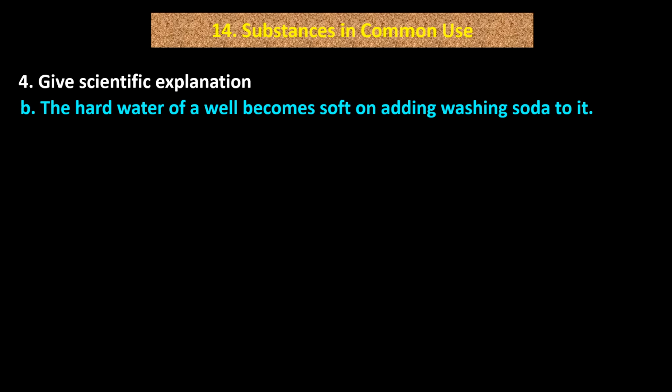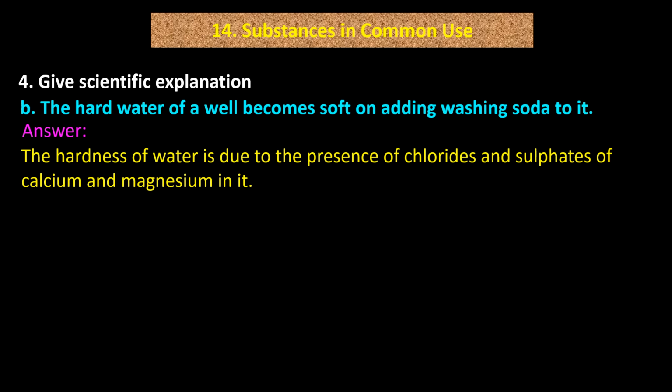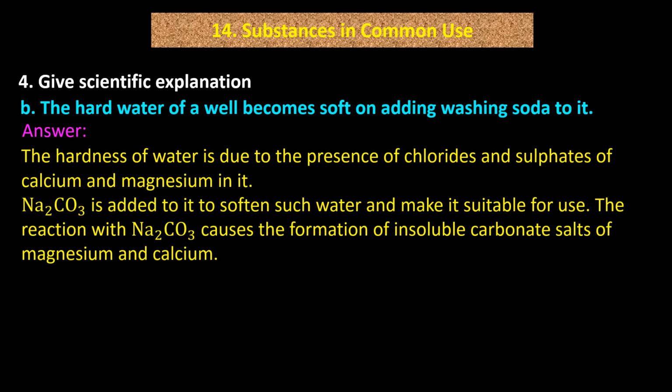B. The hard water of a well becomes soft on adding washing soda to it. Answer. The hardness of water is due to the presence of chlorides and sulfates of calcium and magnesium in it. Na2CO3 is added to it to soften such water and make it suitable for use.